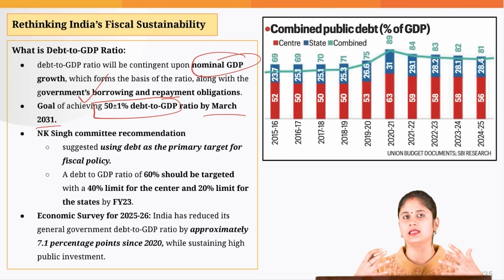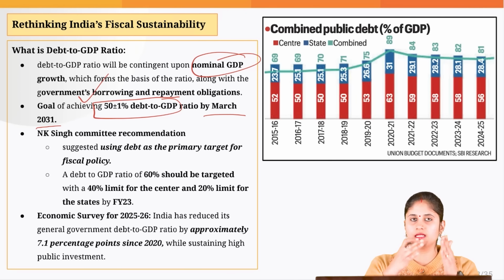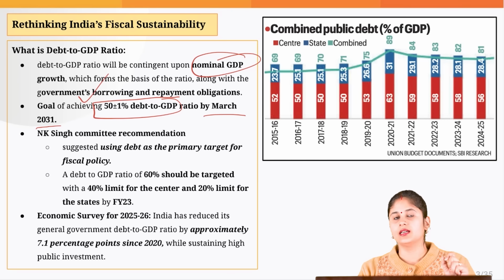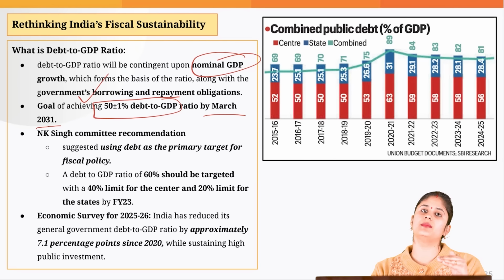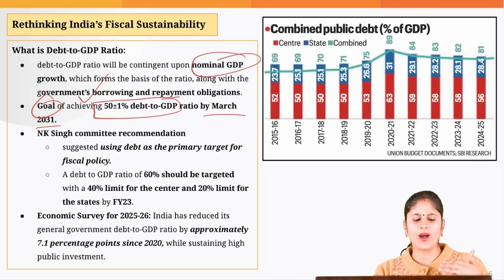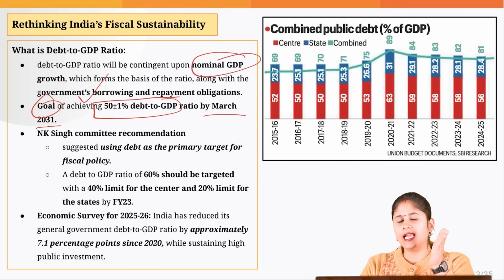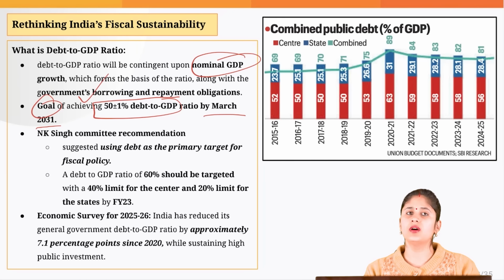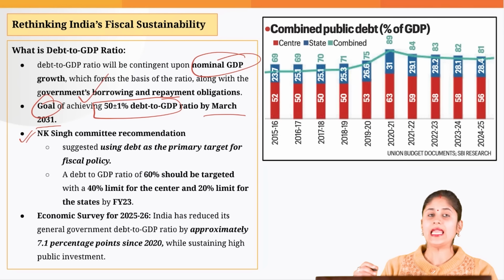And this is the reason, from this year, that we are going to start using this as a fiscal anchor. So, in today's budget itself, the government would be giving us a roadmap of how we are going to meet this particular goal, and how this transition would happen. And why has the government decided that we'll use debt to GDP ratio as a fiscal anchor? Because it was recommended by the N.K. Singh committee.